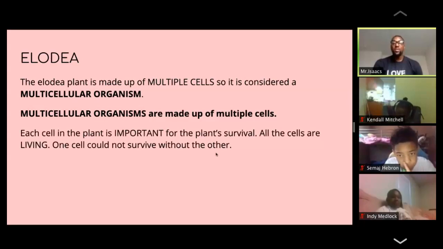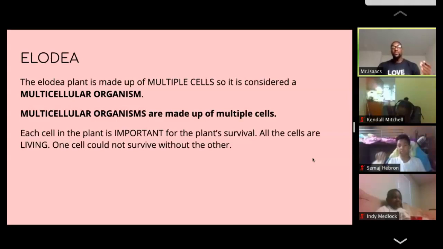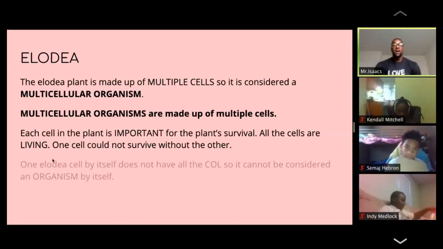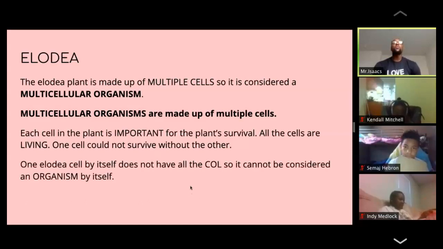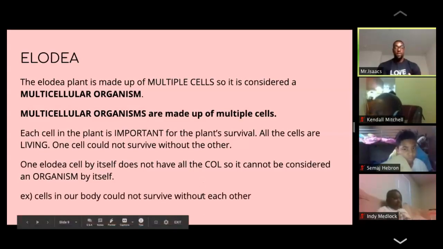And this is because each cell in the plant is important for the plant's survival. All cells are living. One cell could not survive without the other, all right? So again, we should be moving towards our note section, and it should go under our subject part where we're talking about cells. So we want to put where each cell in the plant is important for plant survival. All cells are living, and one cell could not survive without another. One Elodia cell by itself does not have all the characteristics of life, so it cannot be considered an organism by itself. All right. So, example: cells in our body could not survive without each other.